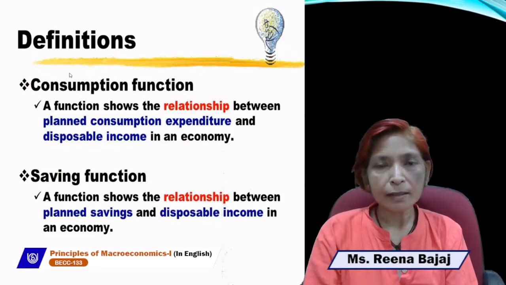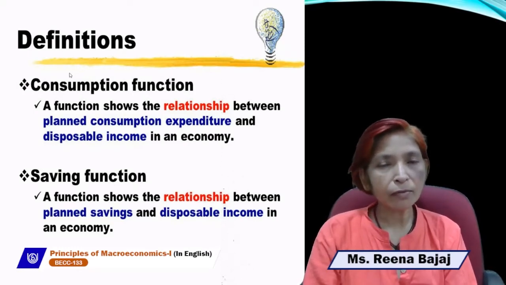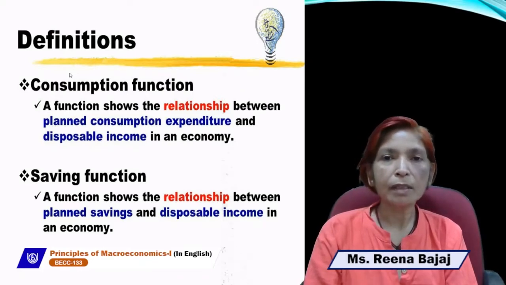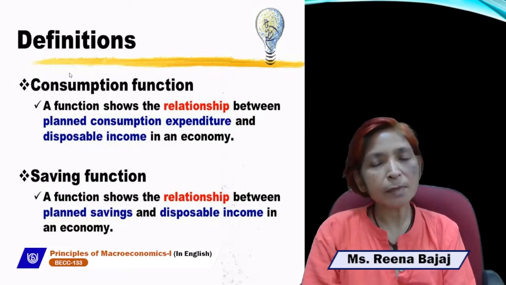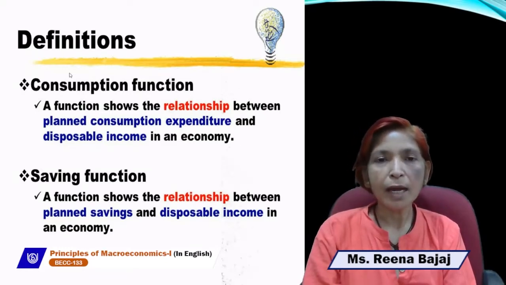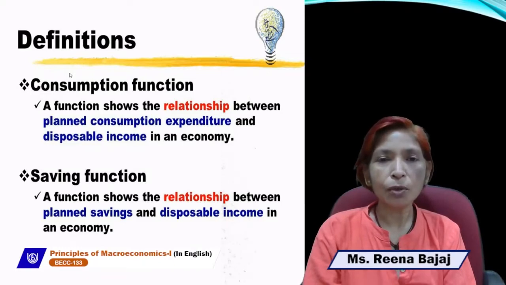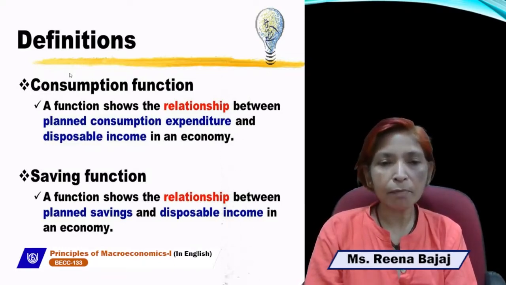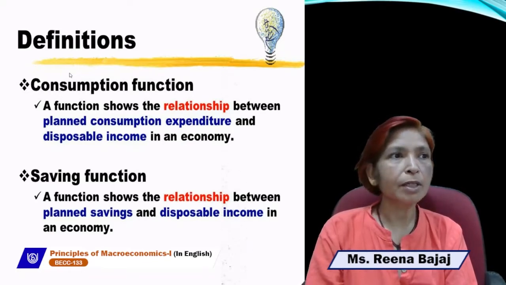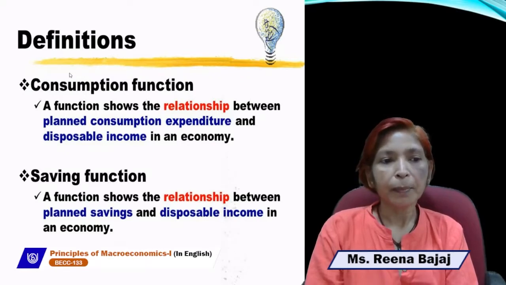If we deduct direct taxes from our money income, then we get disposable income. Disposable income can be freely spent on consumption and saving. So the consumption function shows the technical or functional relationship between planned consumption and planned income level.